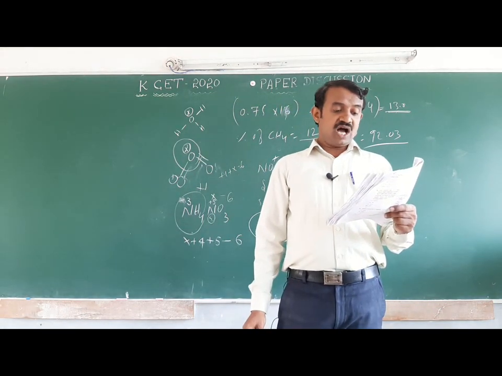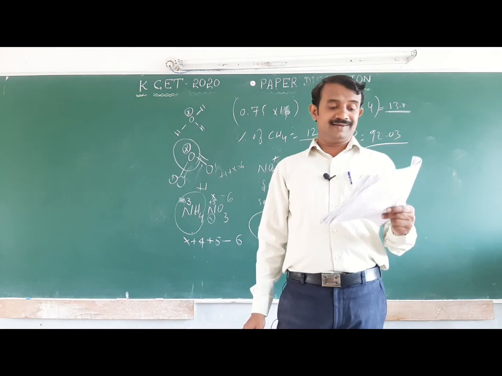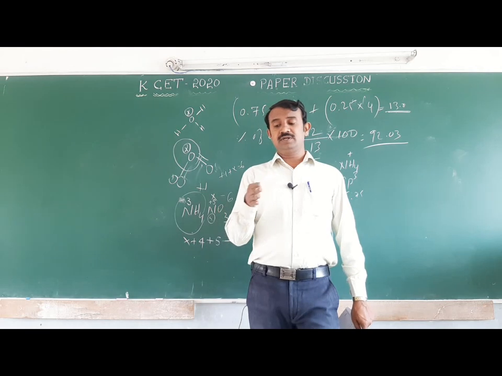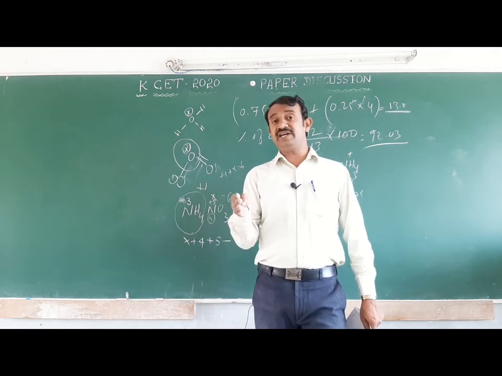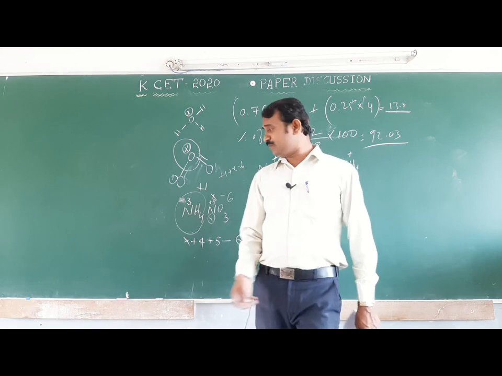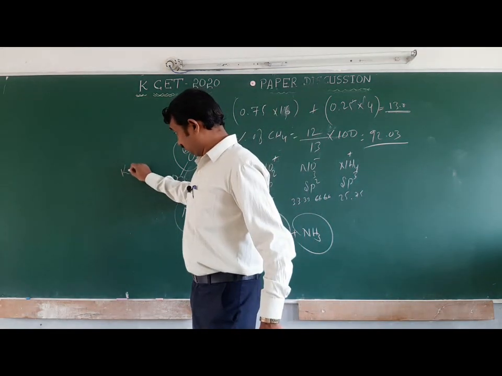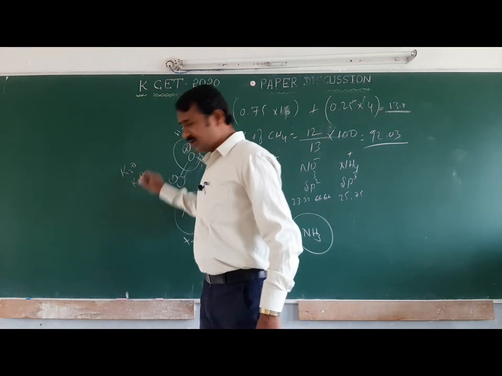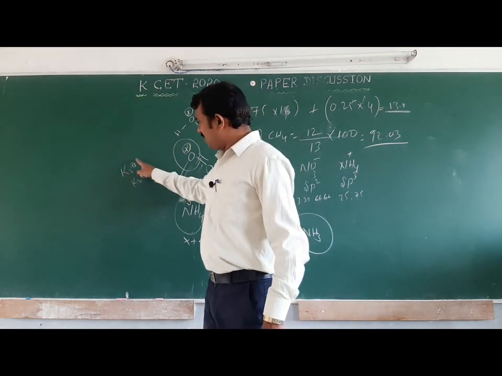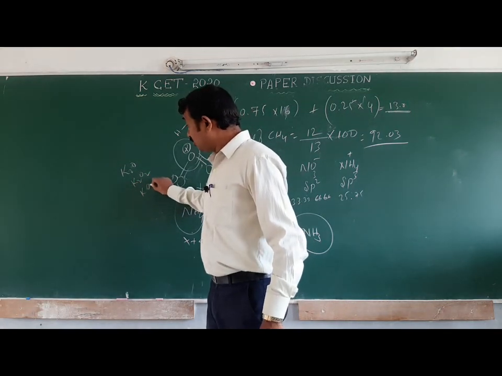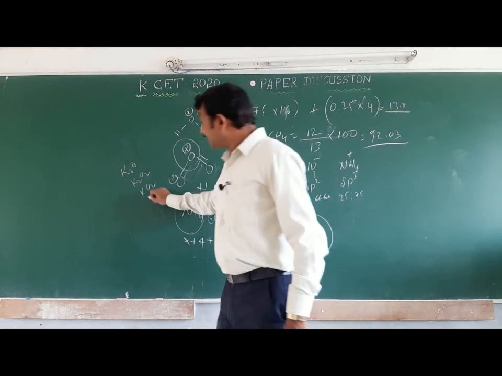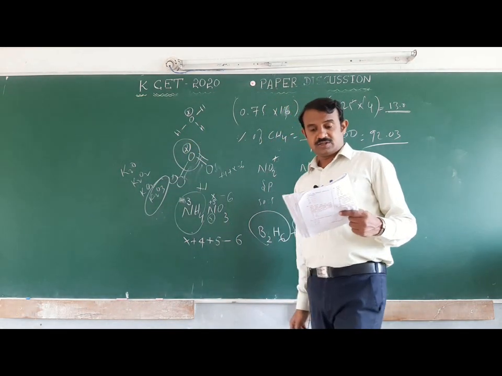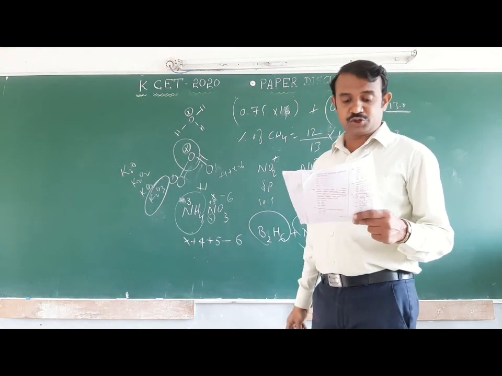Next one. The oxide of potassium that does not exist. You should remember, alkali metals react with oxygen to form simple oxide, peroxide and superoxide. K2O is a simple oxide, K2O2 is a peroxide, KO2 is a superoxide. K2O3 is given, but K2O3 does not form. So the wrong option is K2O3.